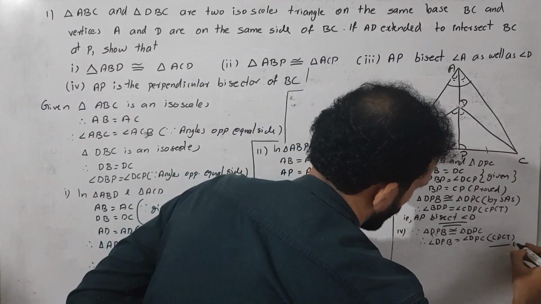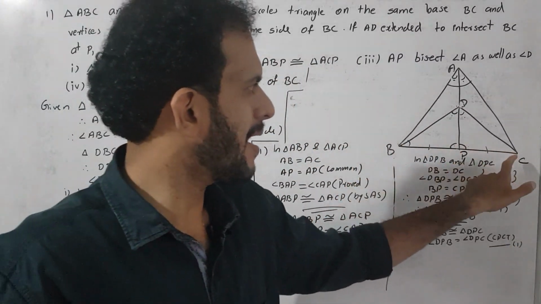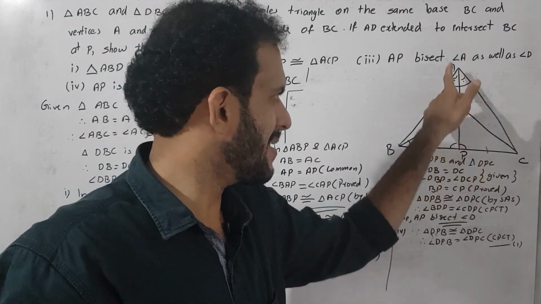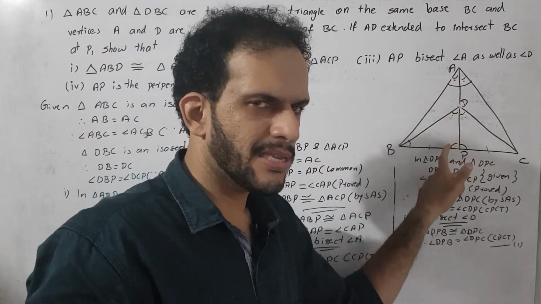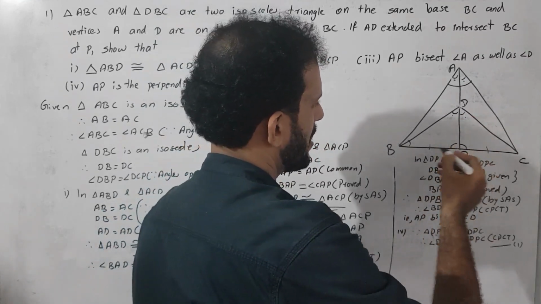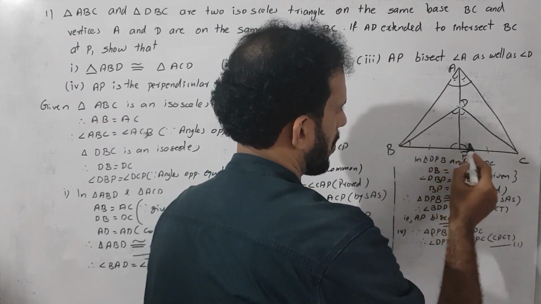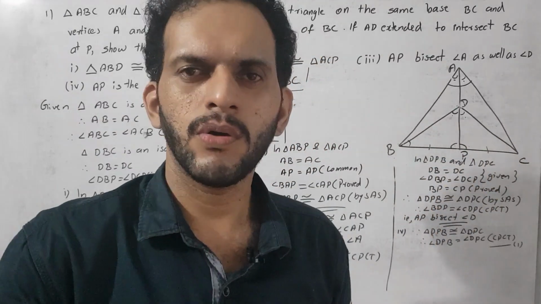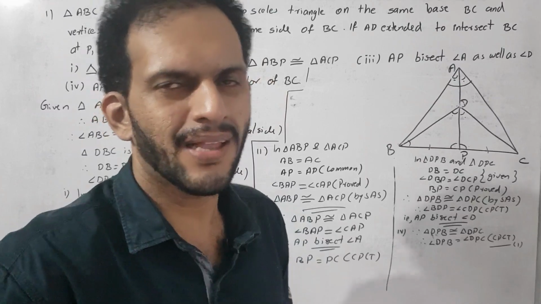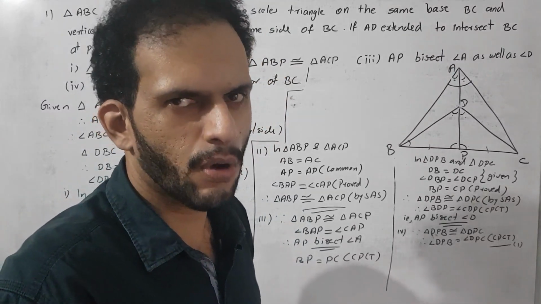That is equation 1. Then in the figure it is very clear. BC is a line and AD is a ray, a line segment standing on it. Then we get the angle DPB and angle DPC. Correct. What do we call this type of angle? Yes, this type of angle we call a linear pair. Then they satisfy the linear pair property. What is that? The sum is equal to 180 degrees.